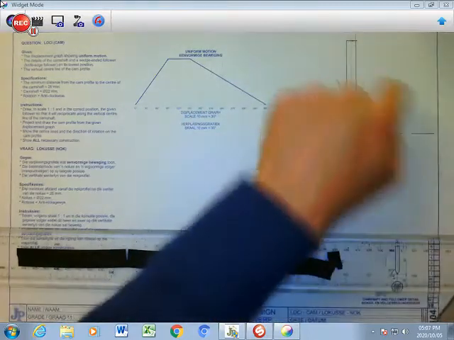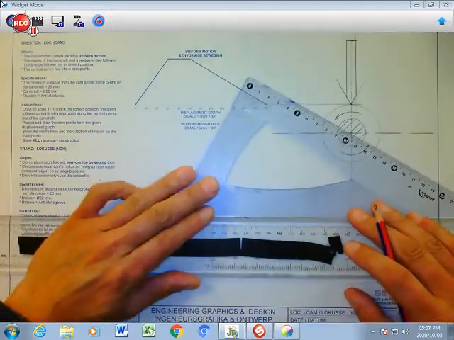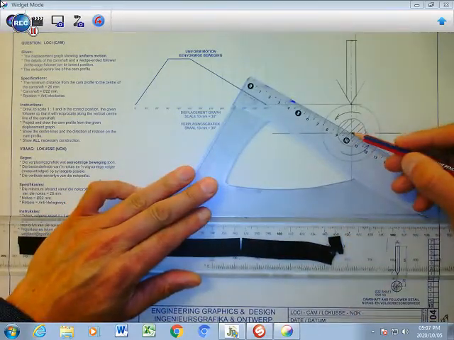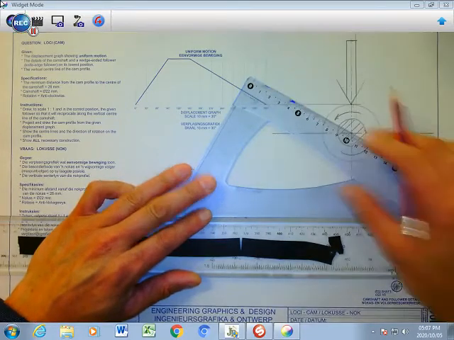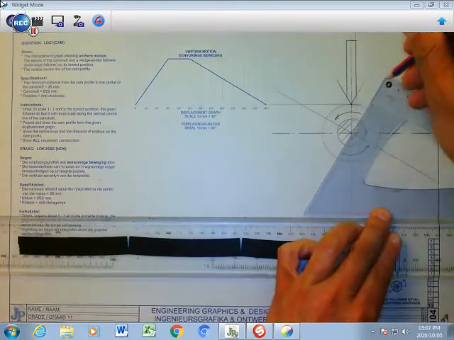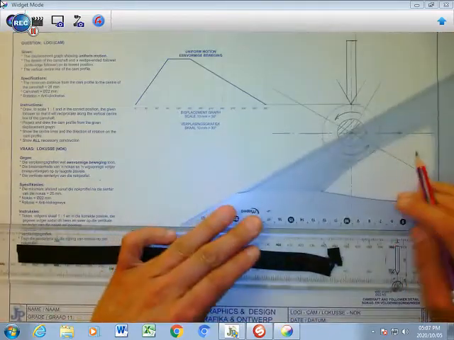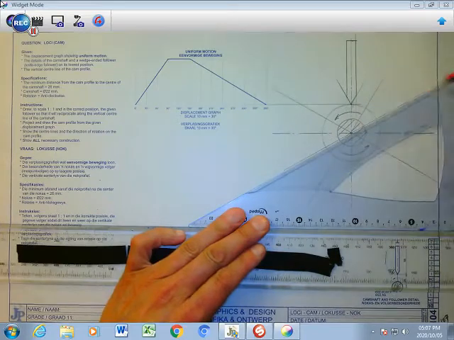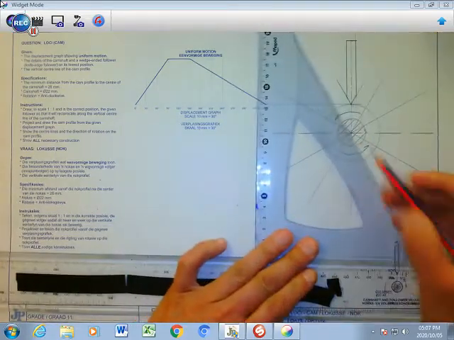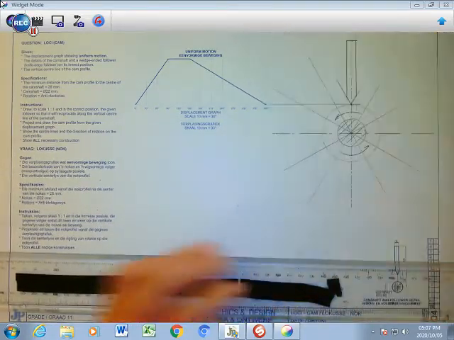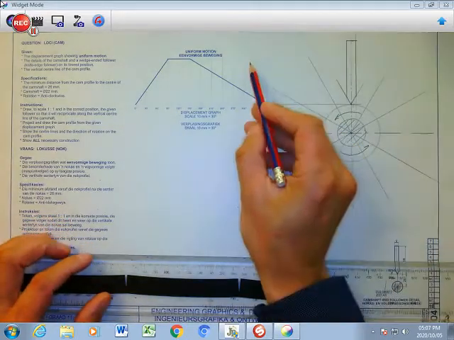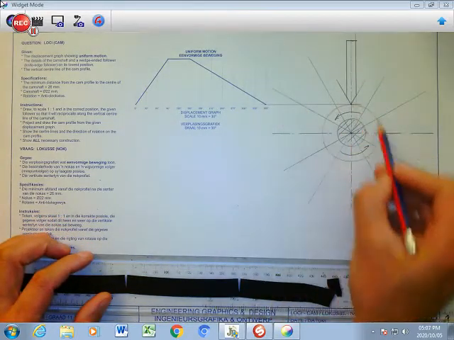I have 1, 2, 3, 4 already. So I'm going to do another 8, sorry. Right, like that. The 60 and 30. Like that. And like that.